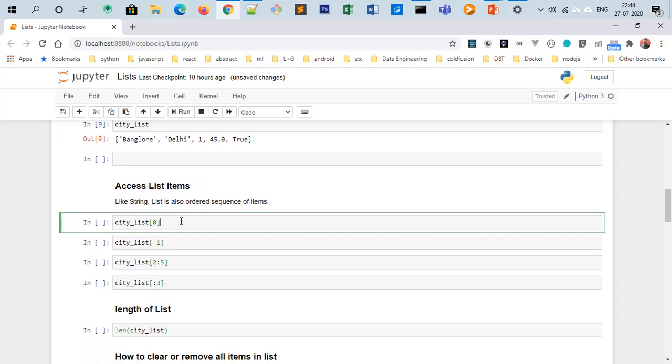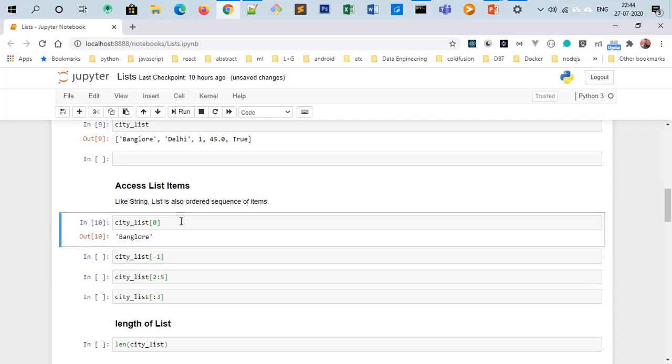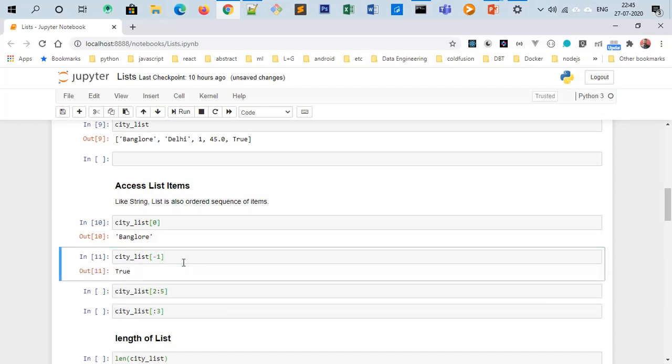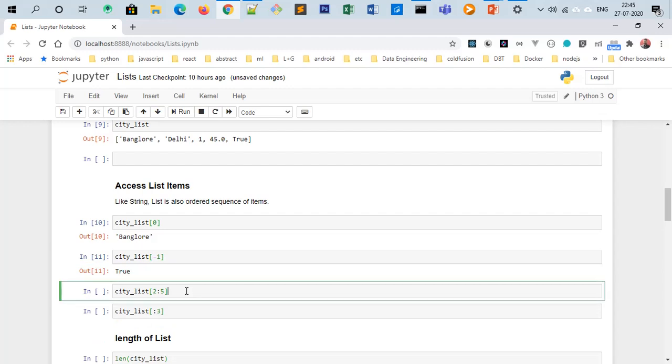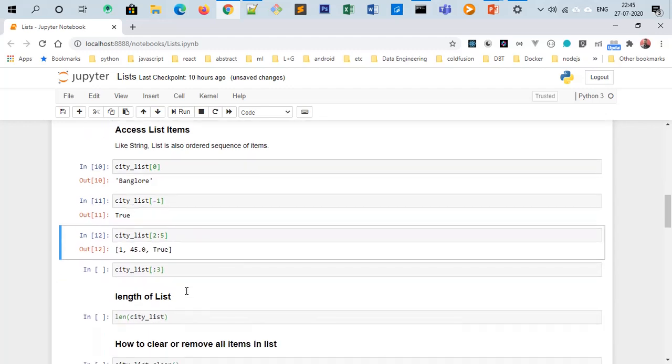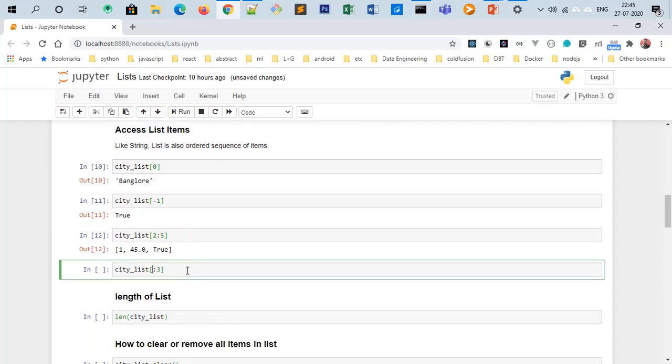Because lists are ordered sequences as well as strings, accessing items of a list and a string is the same. So city_list, then square brackets, and pass the index of the item which you want to access from the list. So at the 0th position we have Bangalore. At -1, meaning the last index, it will return True. Then city_list from 2nd position to 5th position. And then city_list, if you don't write anything here, it is automatically 0. So this whole thing will print the items at the 0, 1 and 2 indexes.